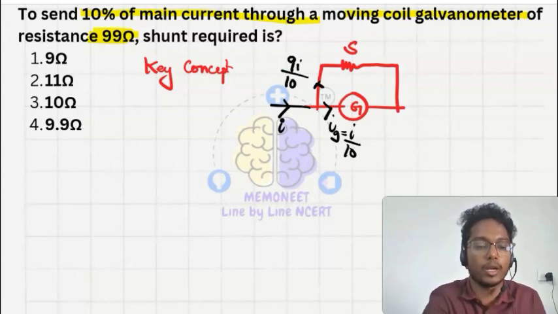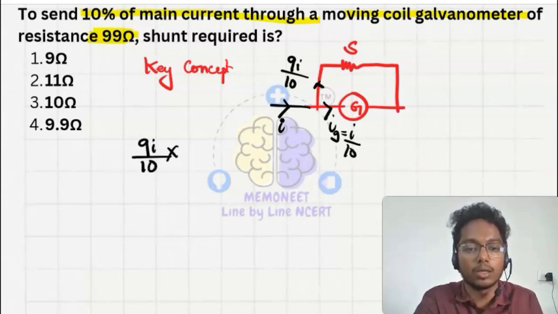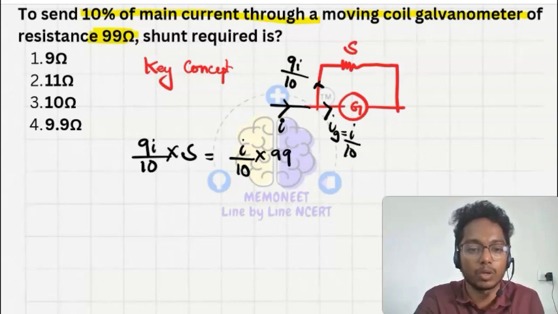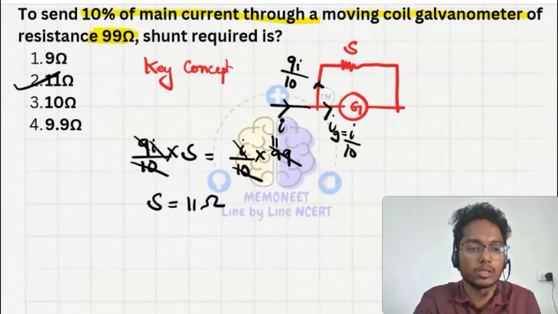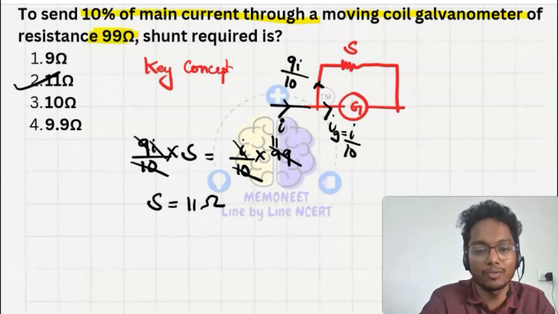Okay. So what I will write, 9I upon 10 into the resistance of shunt, that is S, will be equal to I upon 10 into the resistance of galvanometer Rg, that is given as 99 ohm. So here 10 and 10 cancel, I and I cancel also. The value of shunt is 11 ohm. So simple questions. That is option 2, our correct answer. It can be done in a fraction of a second. You can do nearly 20 questions and proceed to the next question also.